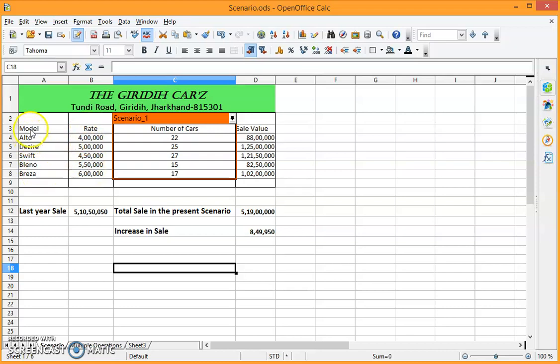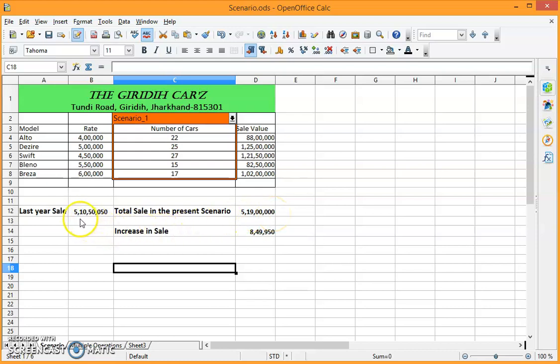And the number of cars they have planned to sell as per scenario 1 is as described here. They have planned to sell at least 22 cars of Alto model, 25 of Dzire, 27 of Swift, 15 of Baleno, and 17 of Brezza. And if they are able to sell this much, they will get this much amount. The total amount is 5 crores 19 lakhs roundabout.